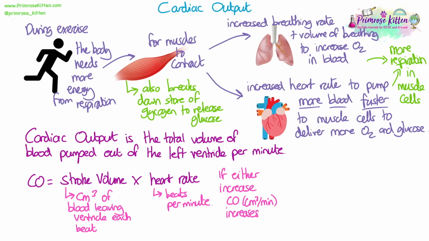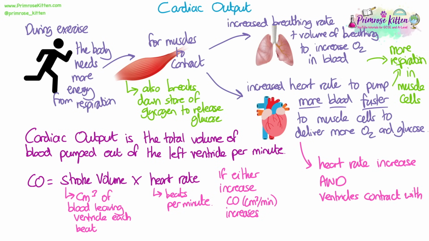If either of these increases, then the cardiac output, which is measured in centimetres cubed per minute, also increases. During exercise, the cardiac output increases because the heart rate increases and the ventricles contract with more force, so the stroke volume also increases.